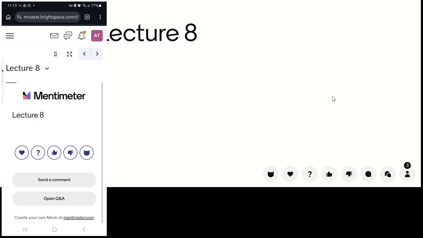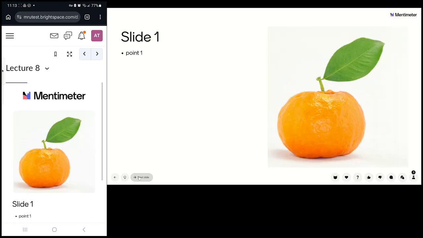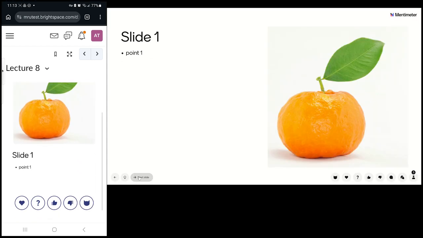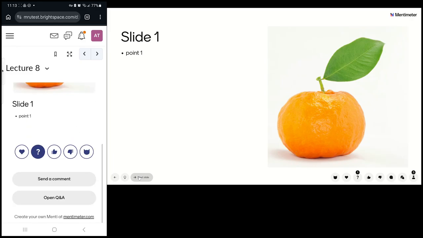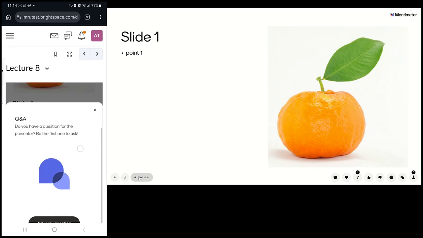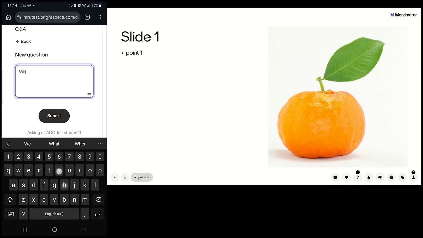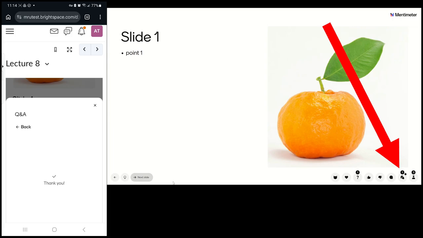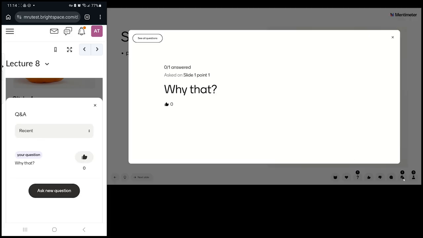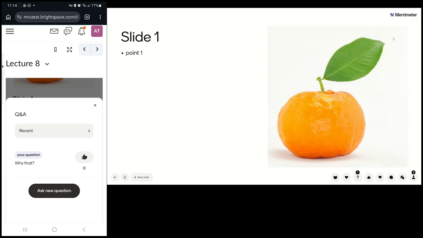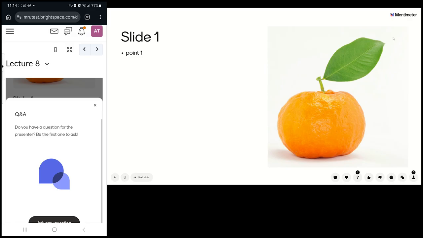And the instructor is going to go into the next slide, and here's a slide. And I might have a question about this. Now, I can just hit the question mark and then actually speak the question, or if I wanted to type it, I can go open Q&A, and I can ask a question, and I'm going to say, why that? And then submit that, and then the instructor can click on my question and see it, and then answer it verbally, and then I just hit the enter to say that it's answered, and then that's done. This is how it looks on my screen as that is done.